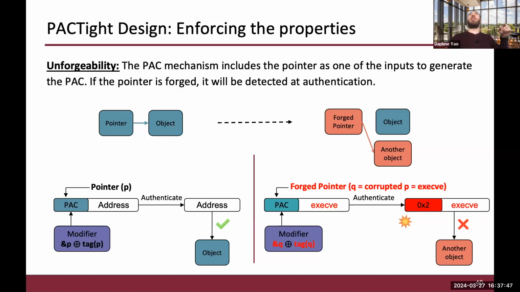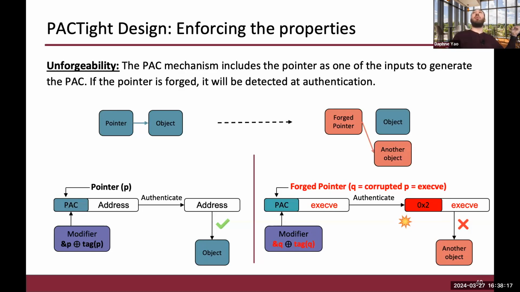So let's say the attacker overwrites the pointer but leaves the pack as it is. The pack, when it was originally signed, used the old pointer. And so the new pointer, when it's being used to generate another pack, is going to be different. And yes, exactly, stack smashing can be one example of that. So it's essentially some tampering of a legitimate pointer. Yes, exactly. The tampering of the pointer itself.